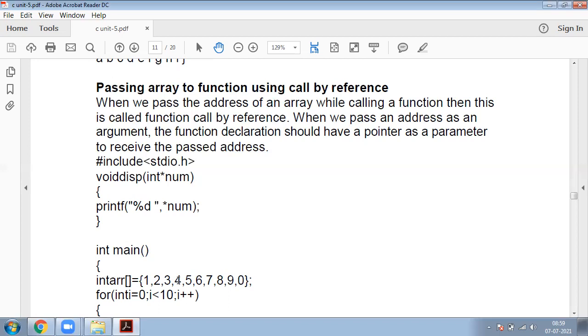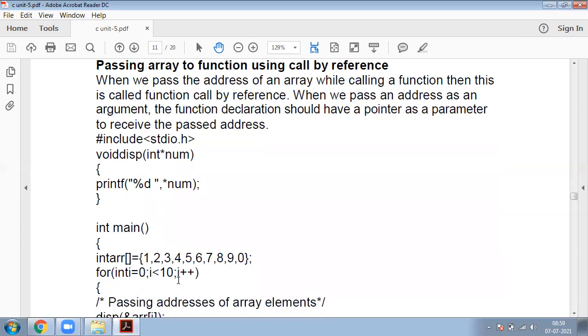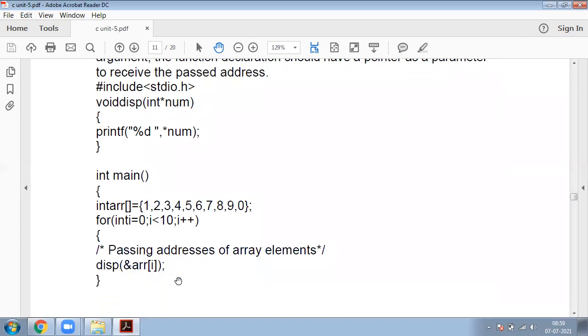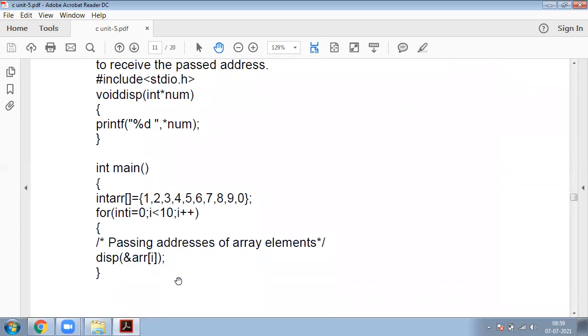Here is a small example to demonstrate call by reference. This is my header file, stdio.h. This is my function body, void disp, where disp is my function name, with int asterisk num as the parameter. This is the pointer type. Then printf with percentage d of the pointer num. So this is my function body.